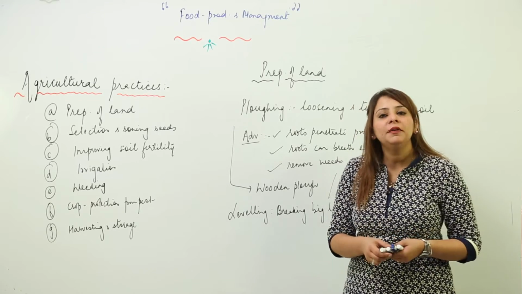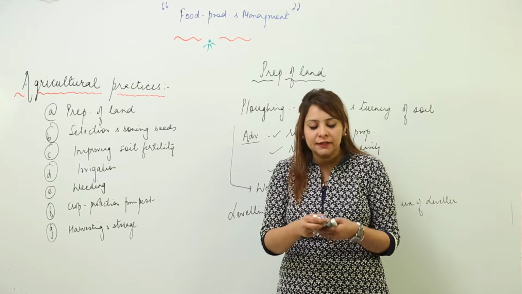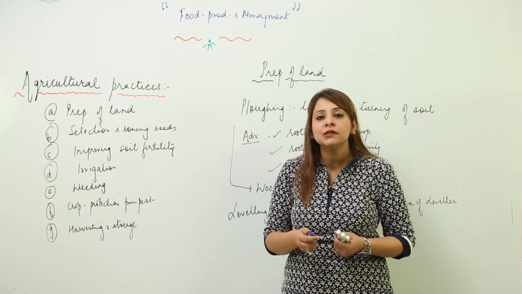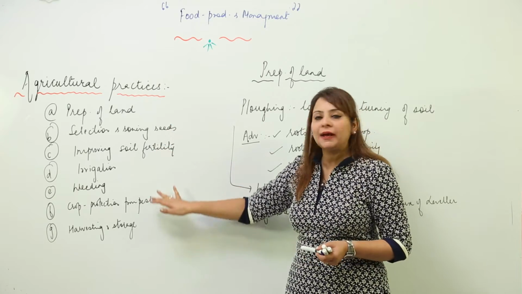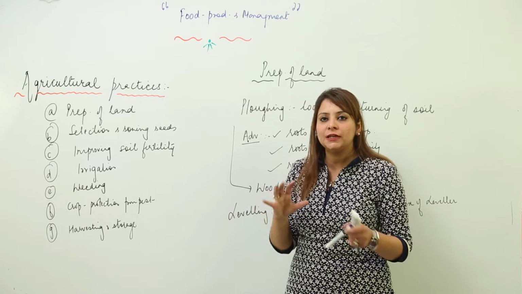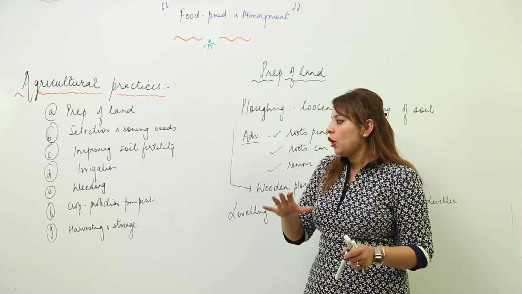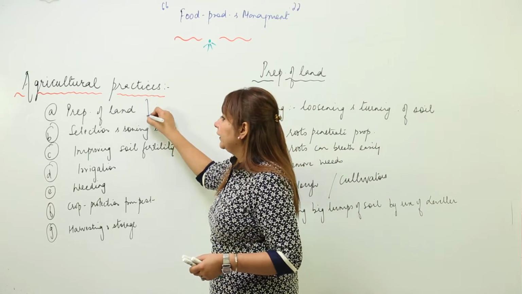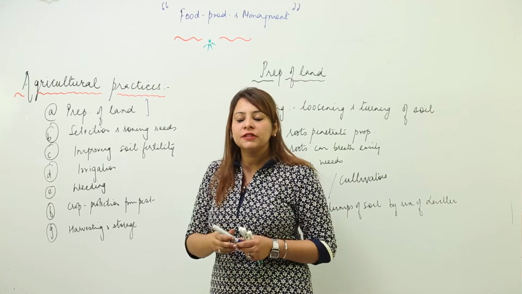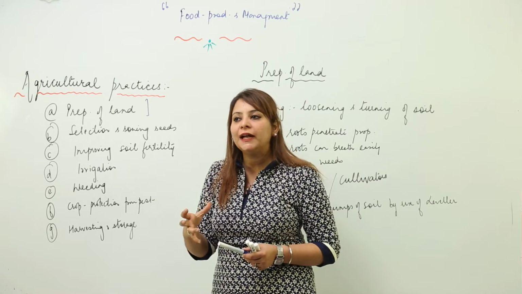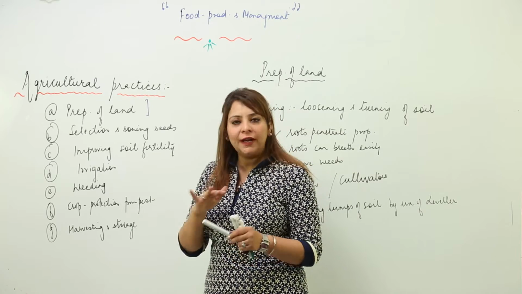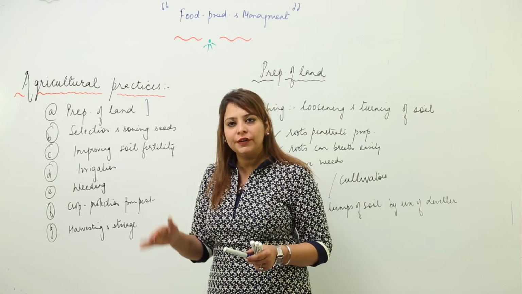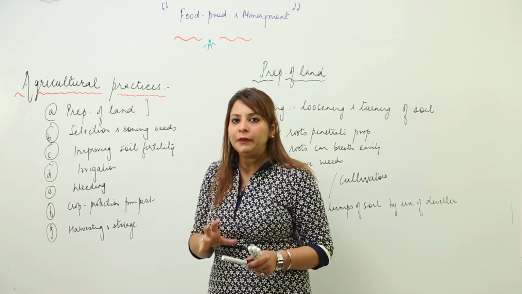Now when the farmer is growing crops, he has to practice many agricultural practices. I have listed those agricultural practices in the order in which he has to do them, or you can say, arranged things. First is the preparation of land. He needs to prepare land, that means the land is prepared so that it has fine soil and the soil is rich in nutrients so that it can support the plant.